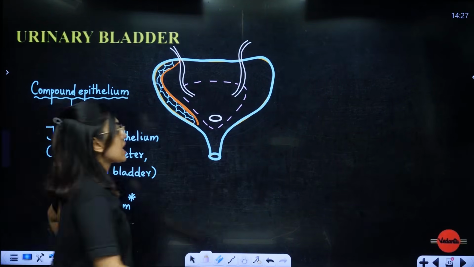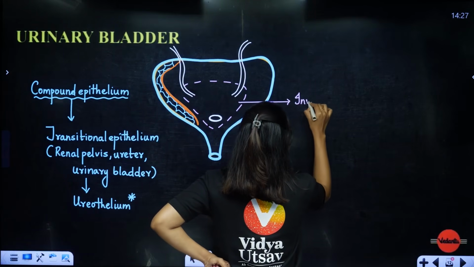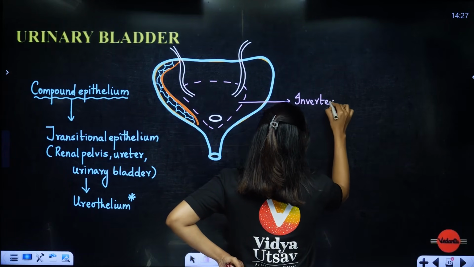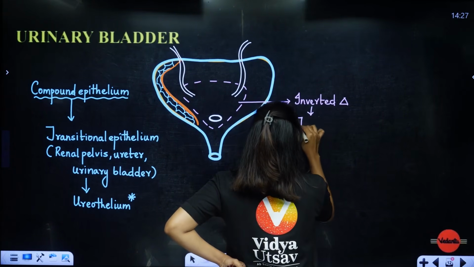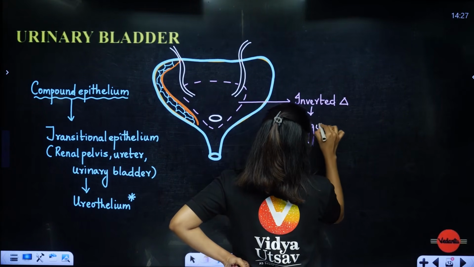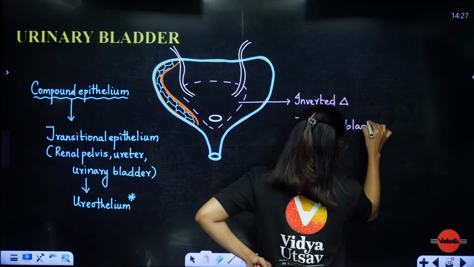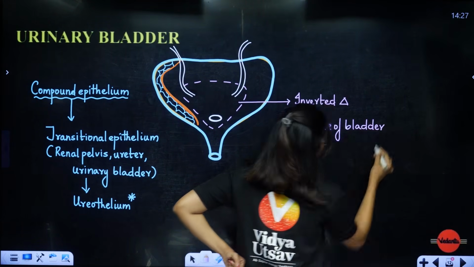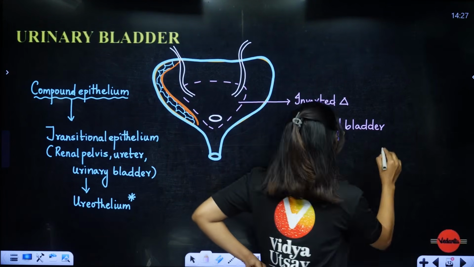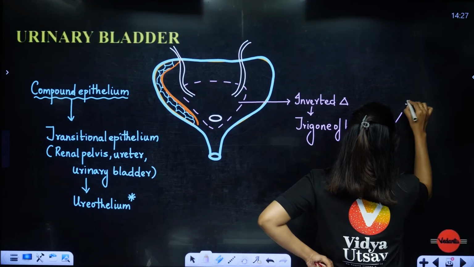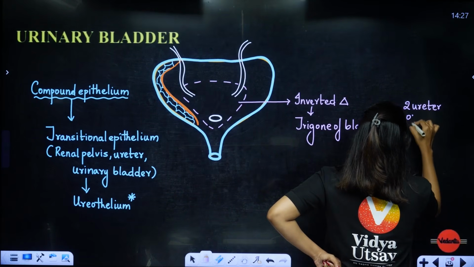What do you call it? Trigone of bladder. This inverted triangular structure we call the trigone. Trigone means 3. The trigone of the bladder, because there are literally 3 openings to the bladder. What all openings are there, students? The trigone of the bladder has 2 ureter openings.